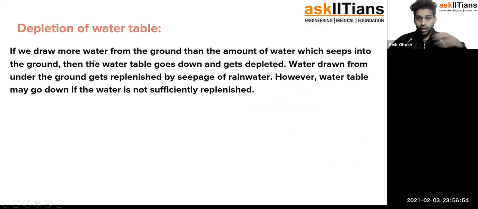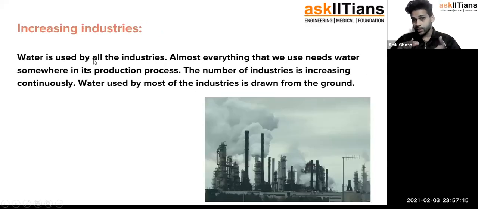Now what is happening about it? We have already learned that the water table is from where we take out all the water we need. All the groundwater, all the water that goes inside the ground through the different methods that we have learned in the first video, is getting into the water table.